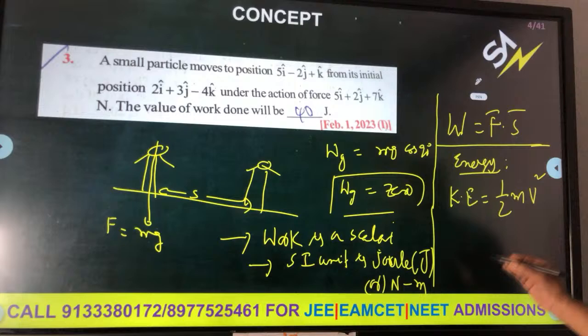At point B, only mg sin theta will be there. After coming to C, both mg sin theta and the friction force will be there. So mg sin theta, and this distance is 2x first. Work done equals force into distance: mg sin theta into 2x.